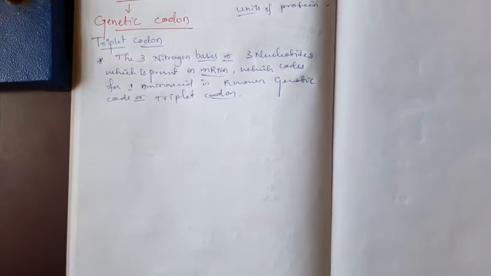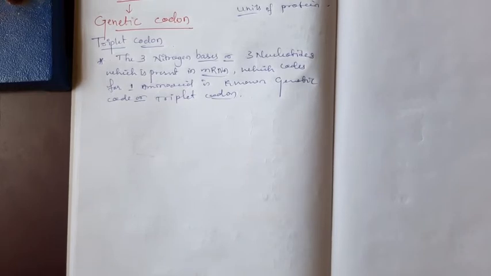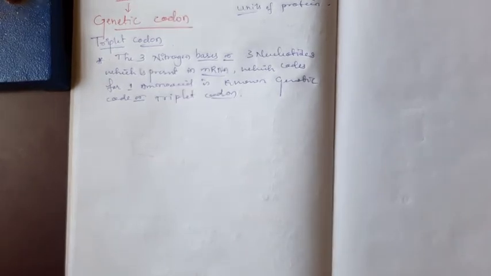We can say that DNA is very clever. It transfers its information to the mRNA. mRNA is more clever than the DNA. That's why the information is saved in the form of coded language.